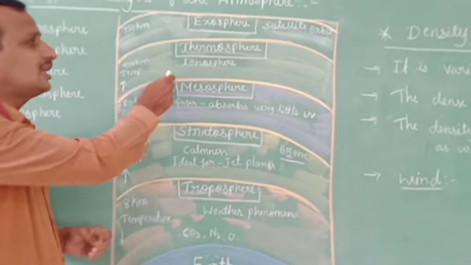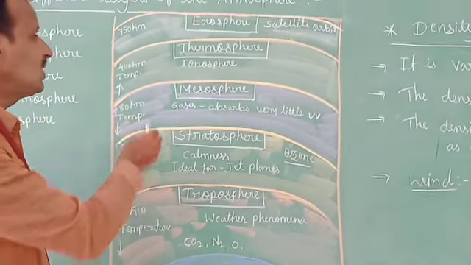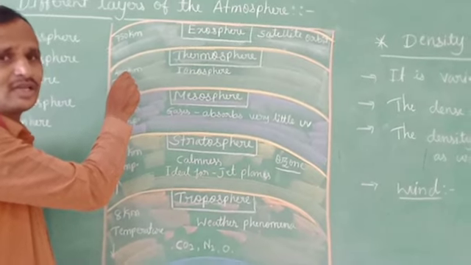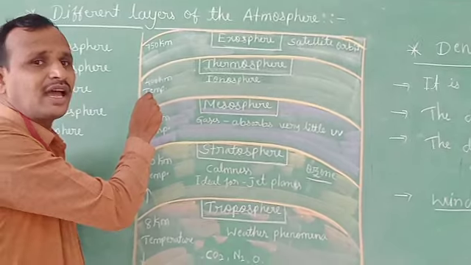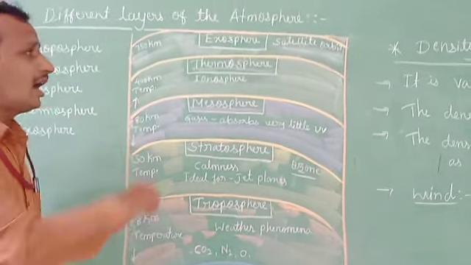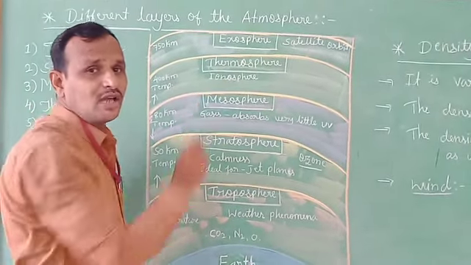Now let us go to the next layer, that is the thermosphere. Children, the thermosphere extends up to how many kilometers? 400 kilometers. And here also temperature increases with high altitude. This layer is also called the ionosphere.